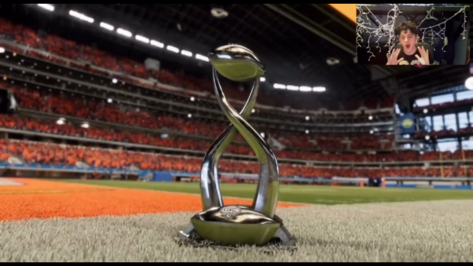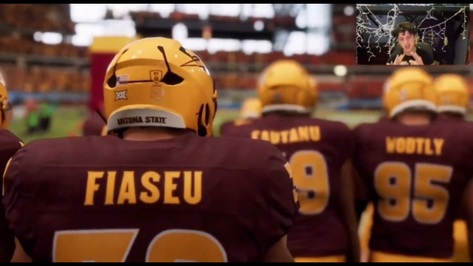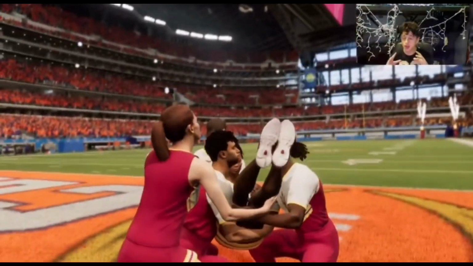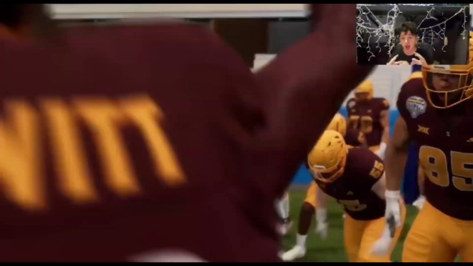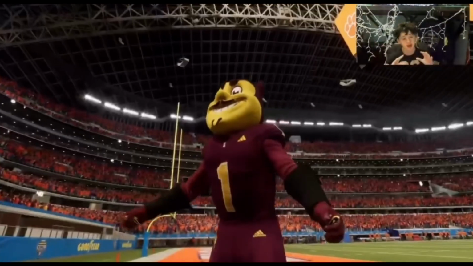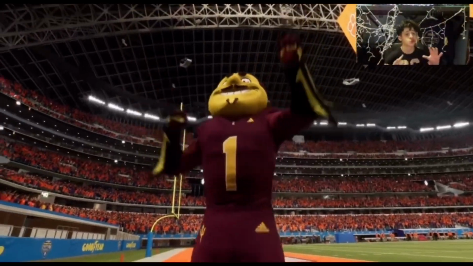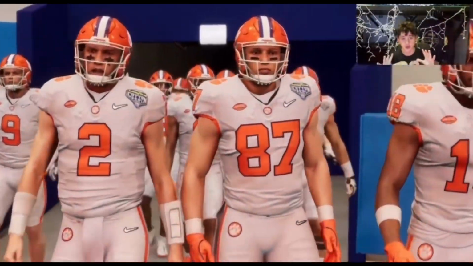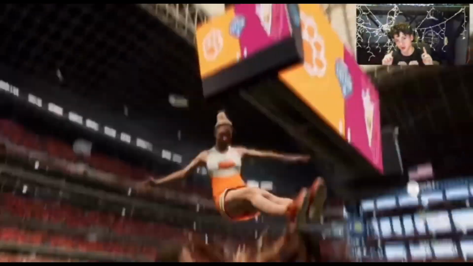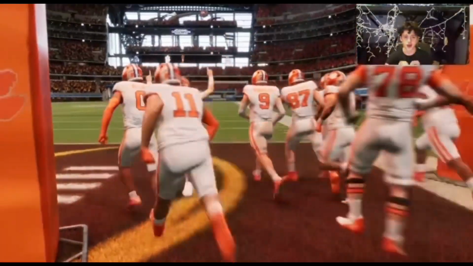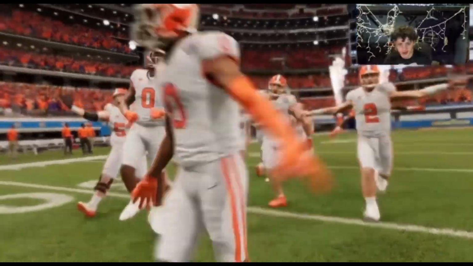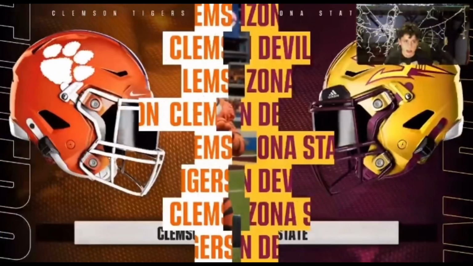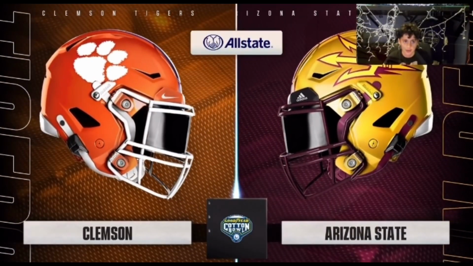Now we got the Arizona State Sun Devils versus the Clemson Tigers in the Cotton Bowl. This is going to be another pretty good game. We got Arizona State, no one expected to make the playoffs, and then we got Clemson, who got blown out in the regular season versus Georgia, but they come back and win big last time versus who they play again. They played versus Texas. Let's see if they can get another big win versus the Arizona State Sun Devils. Let's see here on the Cup Show YouTube channel who's going to win the simulation, and see how accurate this is going to be next week.